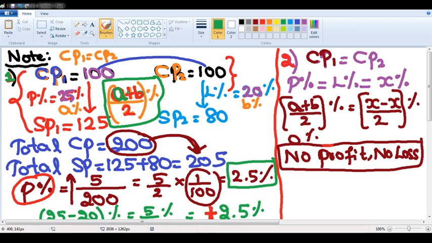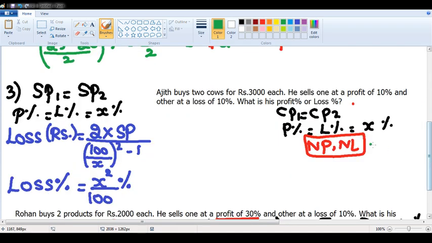Very fast you can answer the question as 10%. I see some of the students saying that it is 10% profit. That is the right way of answering the question. It is not just 10%. You should actually mention what it is. You have only mentioned the magnitude, which is 10%. Please also mention whether it is profit or loss, sir. That is the right way, because options will definitely be there as 10% profit and the other option will be 10% loss, just to confuse the students. I hope it is clear.